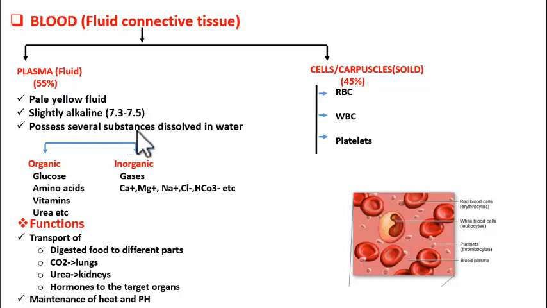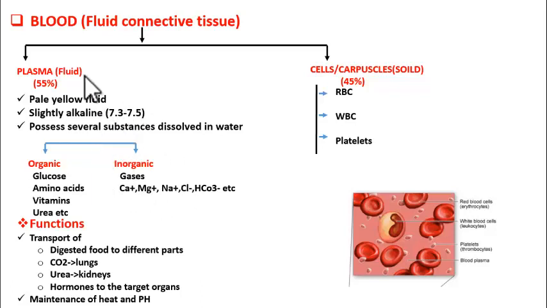This plasma is made up of water in which several substances are dissolved. These substances are of two types, organic and inorganic. Organic include glucose, amino acids, vitamins, urea, hormones, etc. Inorganic include gases like carbon dioxide, ions like calcium, magnesium, sodium, chloride ions, bicarbonate, etc. Got it? So 90% it is water and 10% accounts for these substances. This is what plasma is made up of.